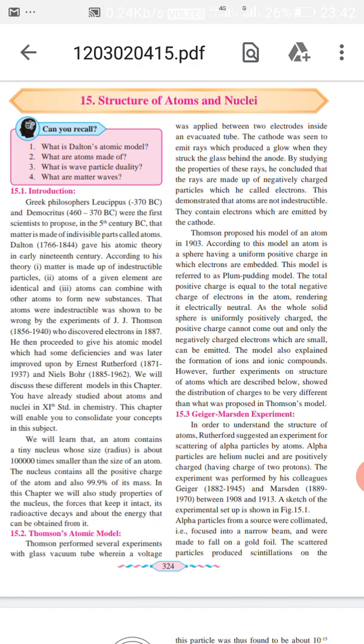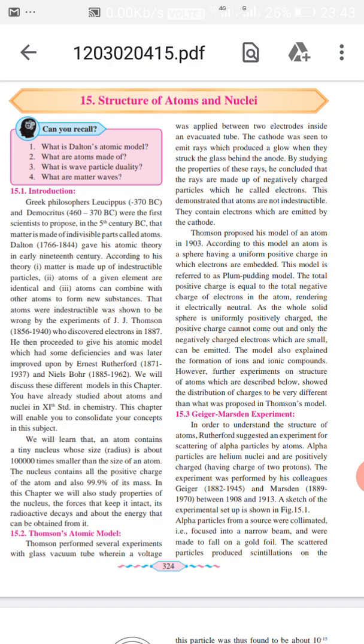However, further experiments on the structure of atoms, which are described below, showed the distribution of charges to be very different from what was proposed in the Thomson model. So this was the experiment done by Thomson at the early stages, where people were very unaware about the structure of atoms. He performed this simple experiment where two electrodes are inside an evacuated tube and the cathode is seen to emit rays.